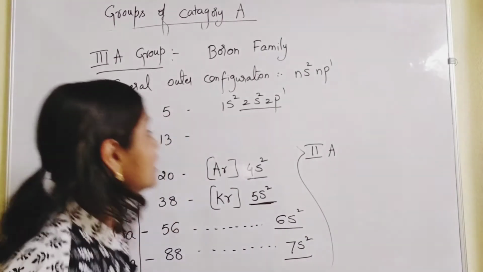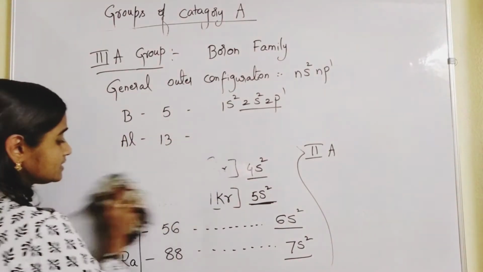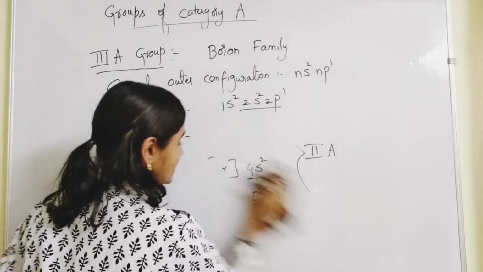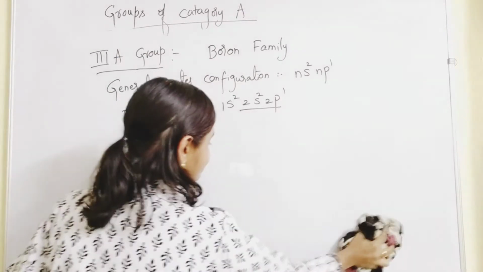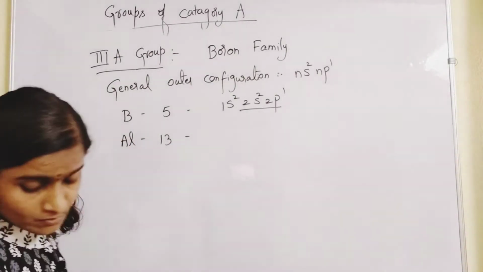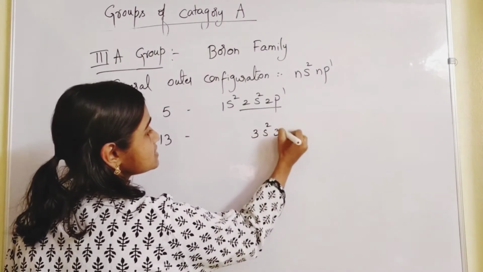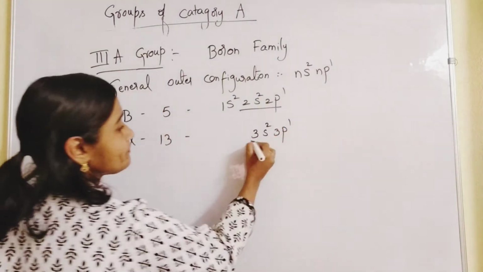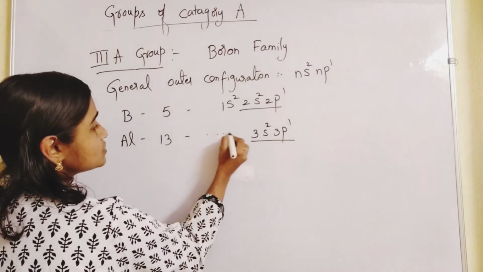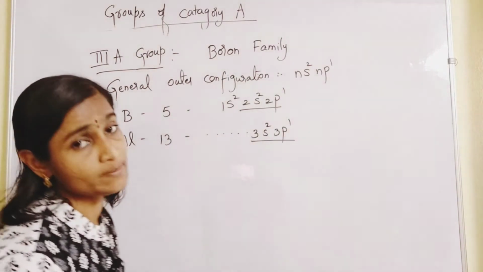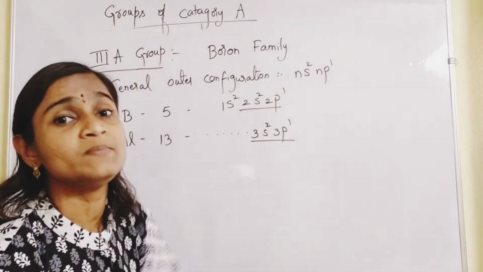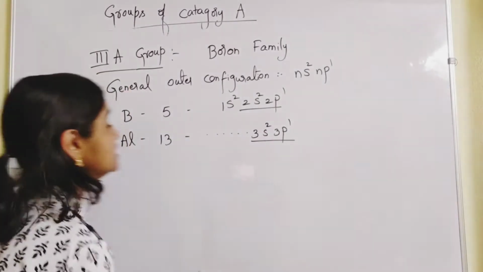Right? So you will find the outermost configuration to be what? 3s2 3p1. Okay, 1s2 2s2 2p6, 3s2 3p1, or neon 3s2 3p1. You can write it in that way also.